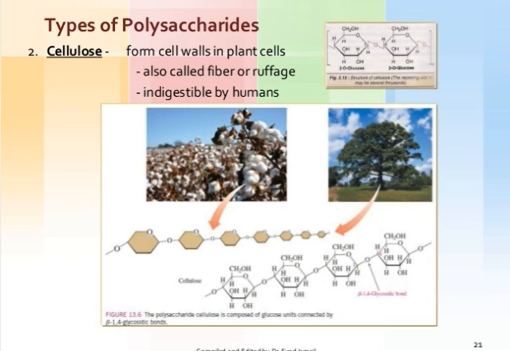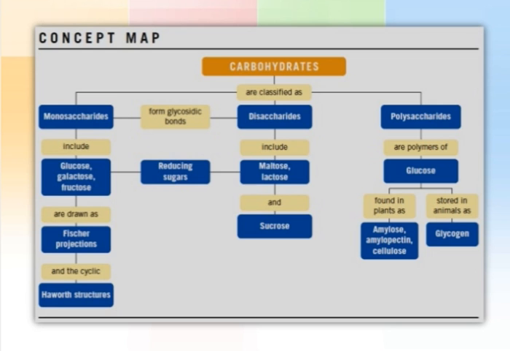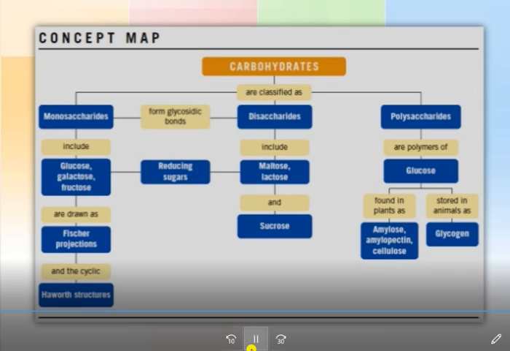It lacks sweetness and does not give any color with iodine. Then glycogen. Glycogen is the storage form of glucose in the body, stored in the liver and muscles of animals, found in tiny amounts in meats, and a huge source of energy. It is all about the brief classification of carbohydrates. Thank you very much.